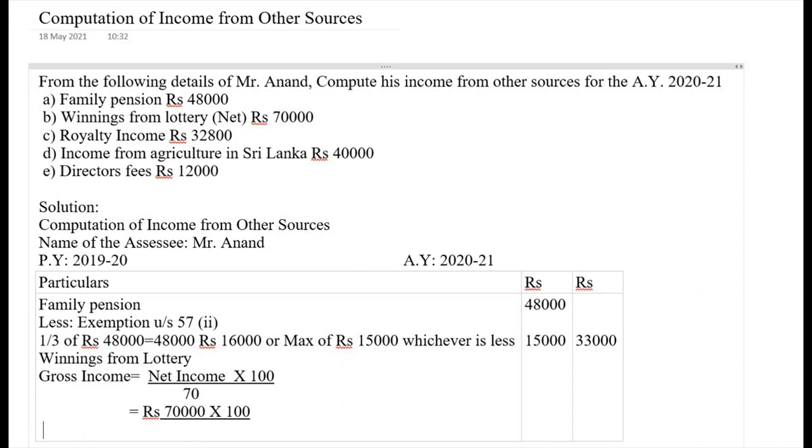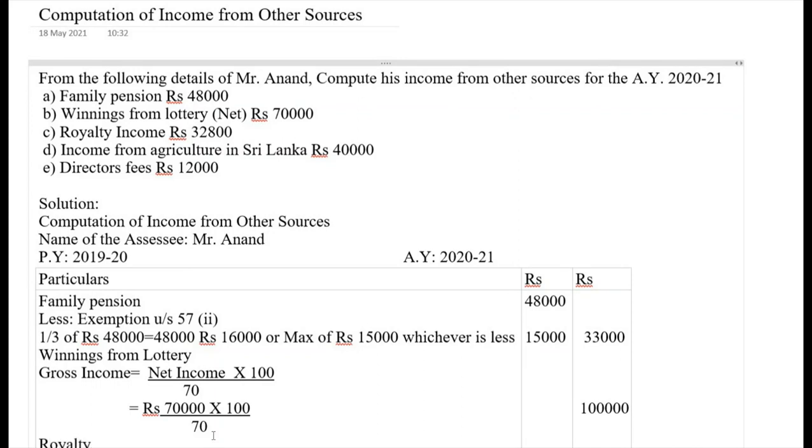So the answer will be rupees 1 lakh. So 1 lakh.